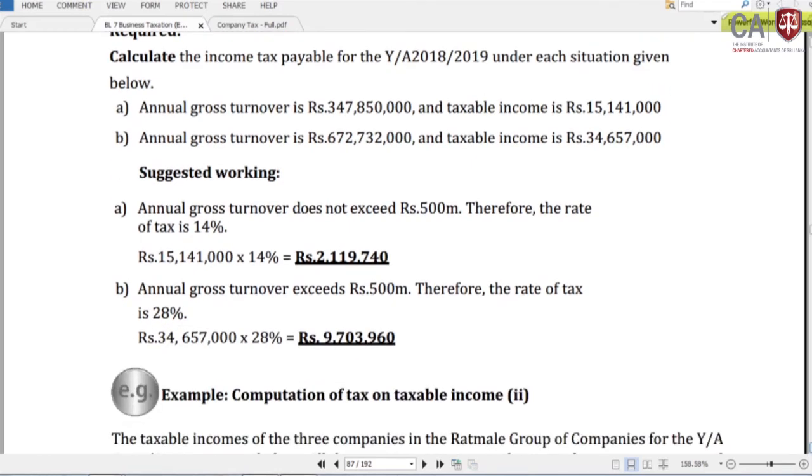But in the second scenario, their turnover is 672 million, which is more than 500 million. Therefore, if there is any other application, it is okay, but under the SME sector it is not possible to apply 14%. They should apply 28% up to 31st December 2019. Thereafter they should apply 24%.